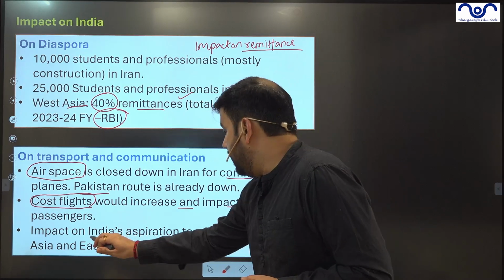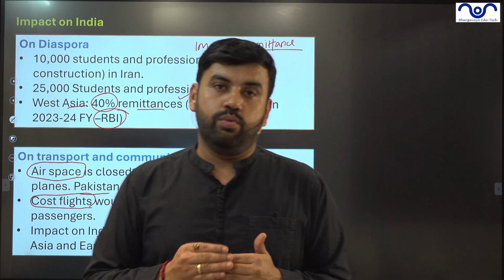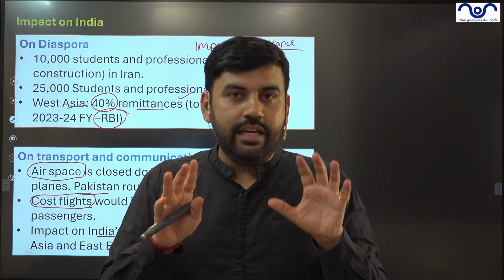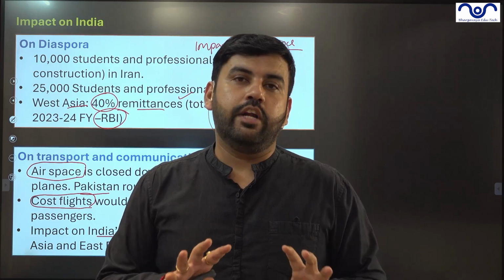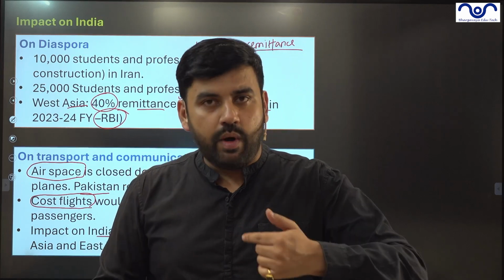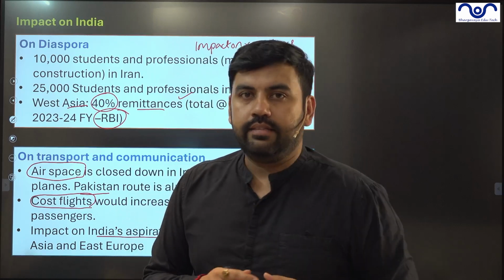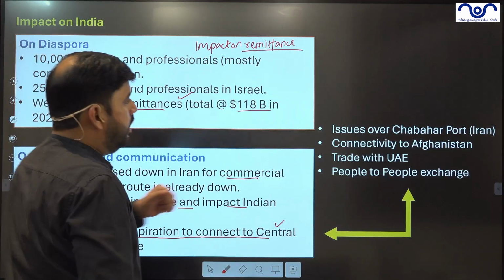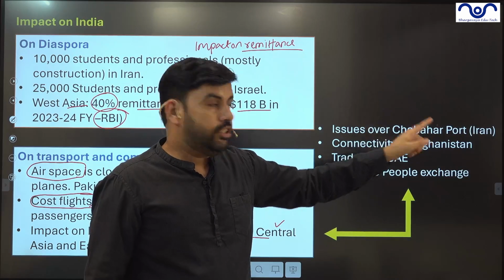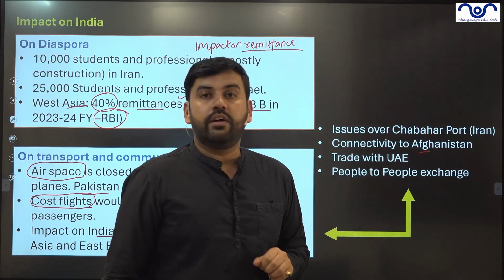Then impact on India's aspiration to connect to Central Asia. Now, Iran is an important middle route for India to connect to Central Asia or going to the Eastern Europe. These are the well untapped market for Indian goods and services. And through Iran, via Afghanistan and via Caspian Sea, India wants to have a good connectivity to these countries. Let's understand how. The first is it will have issues over Chabar port. Now, as Iran is under a war, India's connection with Chabar port will be under danger. First impact. Second, connectivity to the Afghanistan will be impacted.